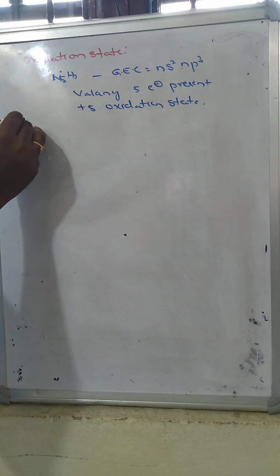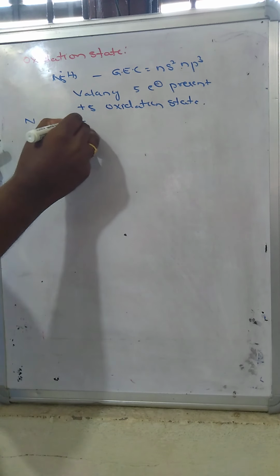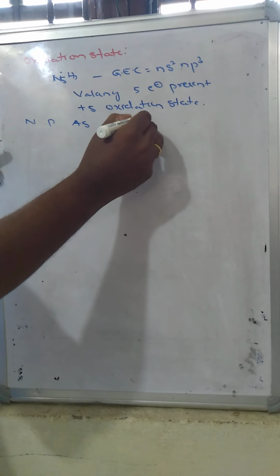The 15th group elements are nitrogen, phosphorus, arsenic, antimony and bismuth.